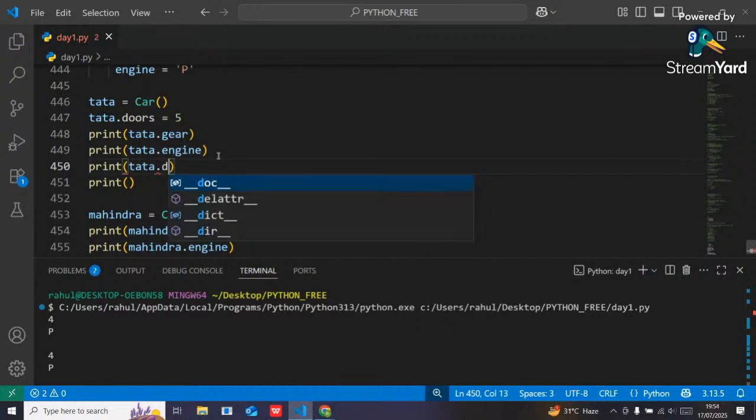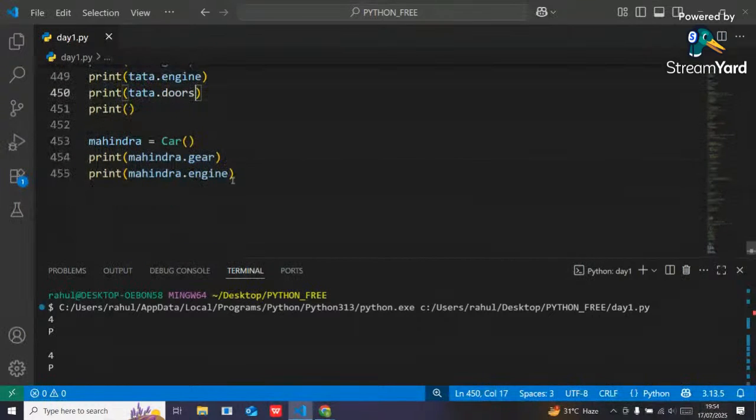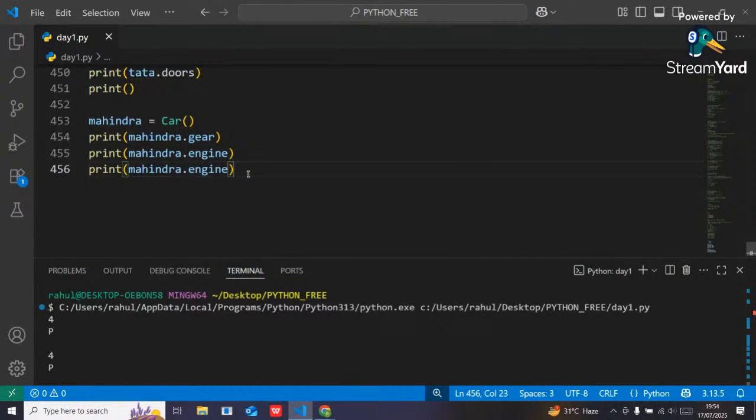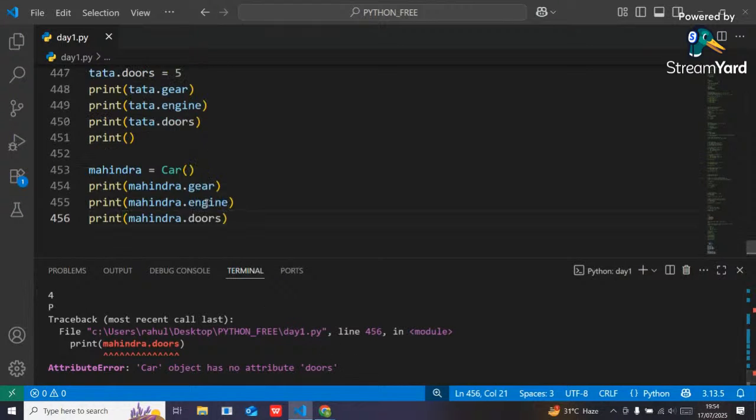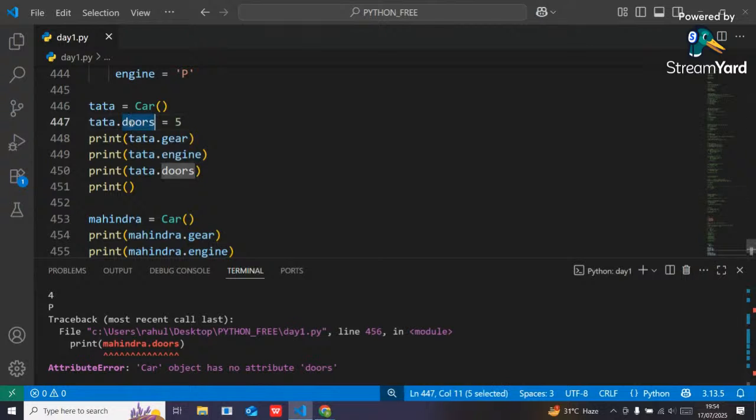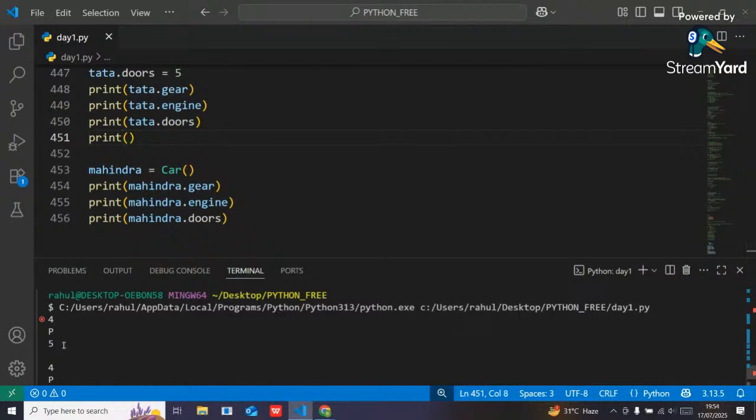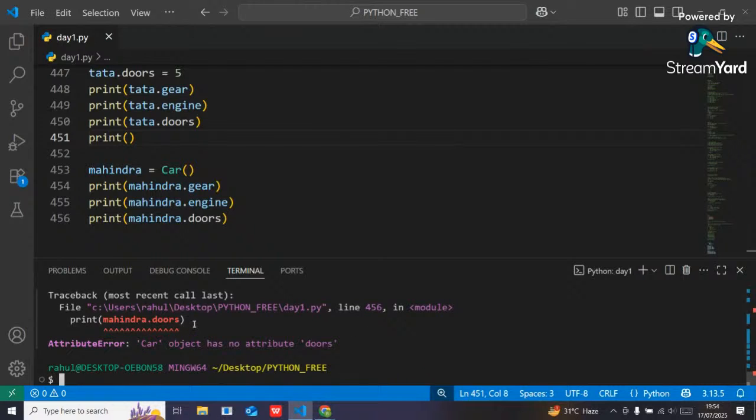Okay, if I print here Tata dot doors. Here suppose I also want to print Mahindra dot doors. If I execute, see guys, Mahindra dot doors, car object has no attribute doors. See guys, I have added an attribute called doors inside Tata. Now I can say that this property belongs to that particular Tata object. So I can say that for each and every object, the properties can be different from each other. See, for Tata doors 5 is there, but for Mahindra it is not there, so an error has occurred.